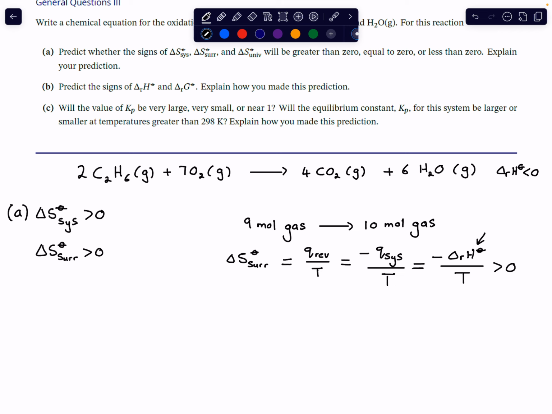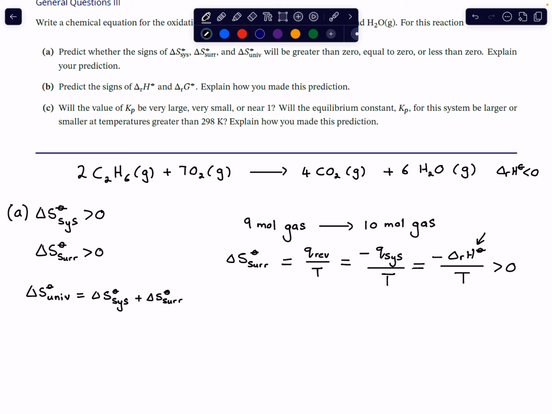That just leaves the entropy change of the universe. And of course, the entropy change of the universe is the sum of the entropy change of the system and the entropy change of the surroundings.